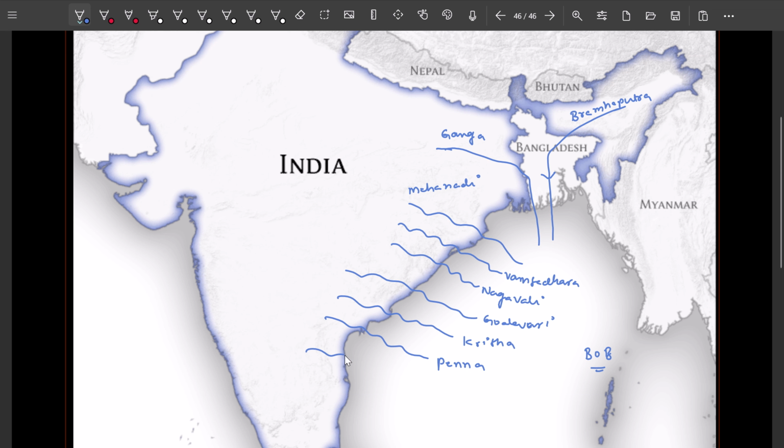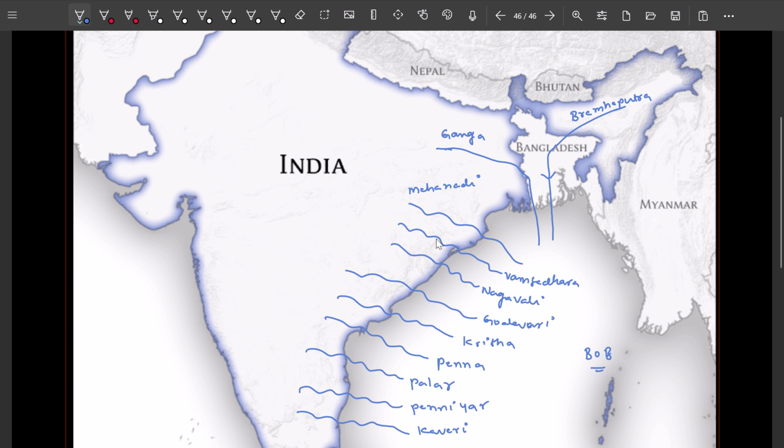And after that Palar. After that Penniyar. And at last it is Kaveri. These are all east flowing rivers.